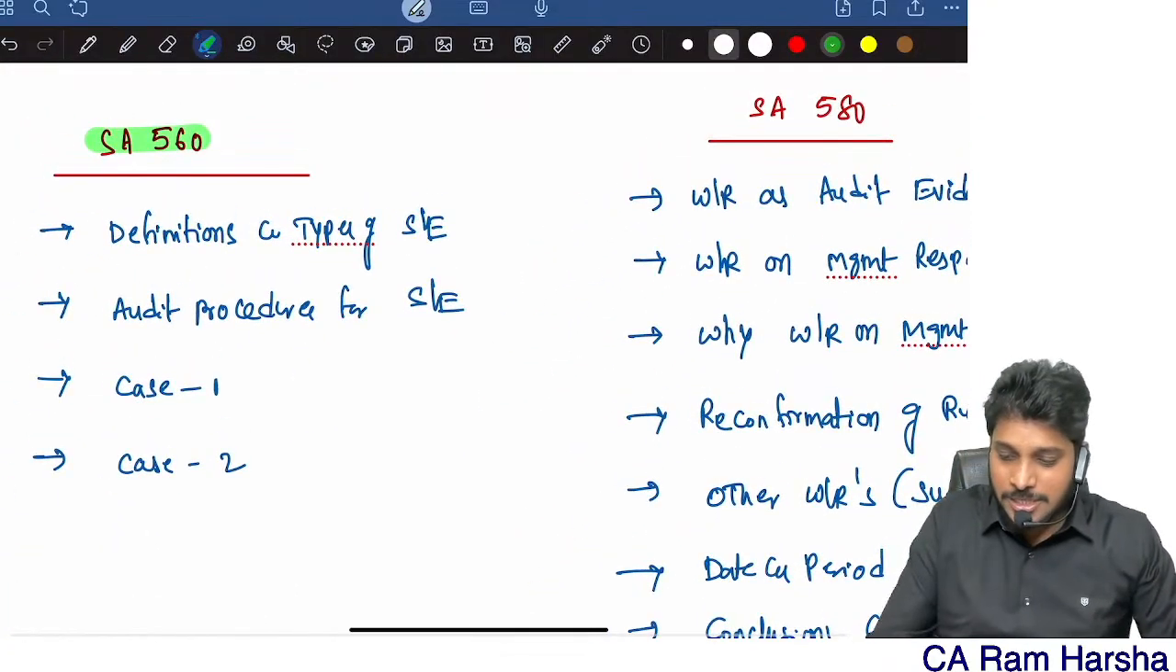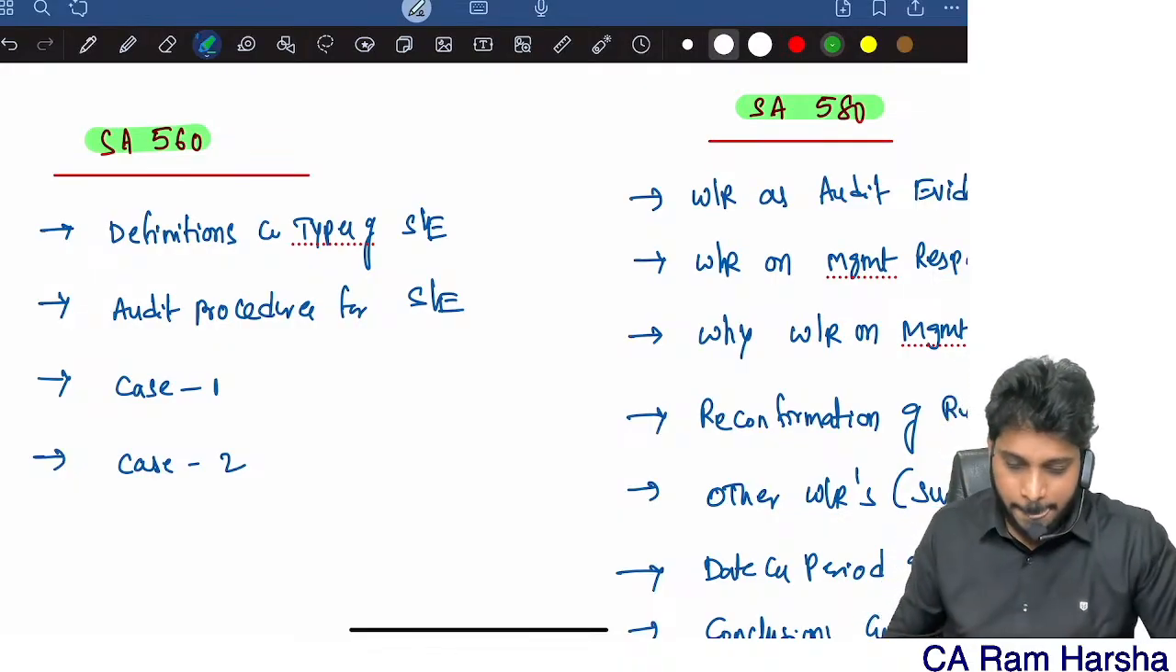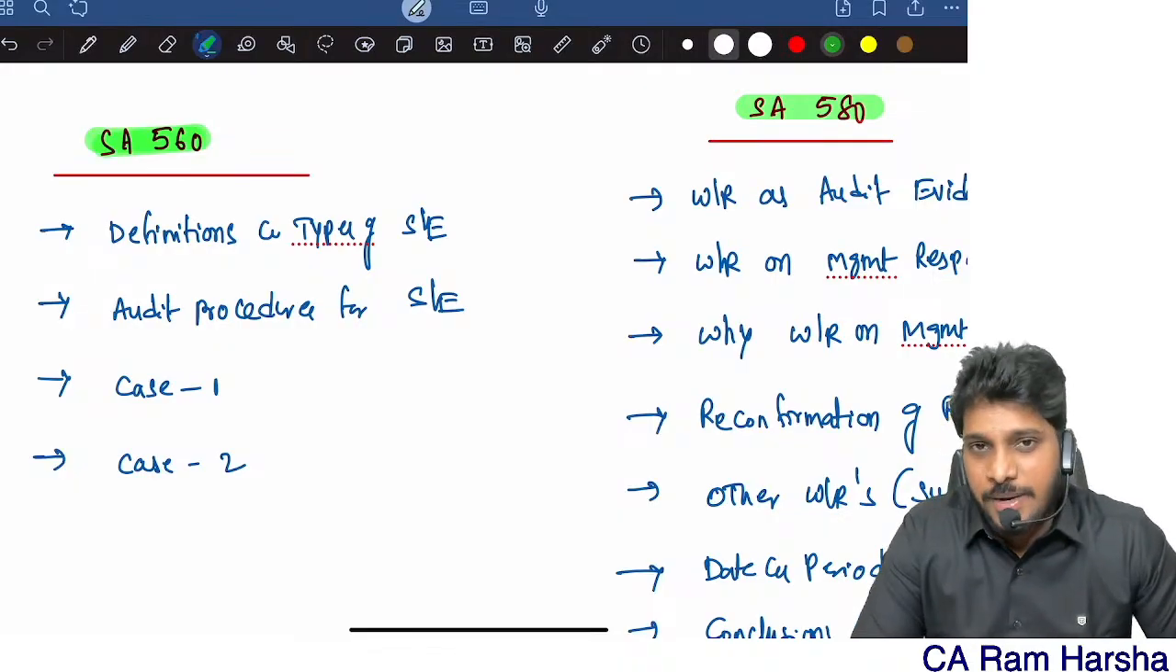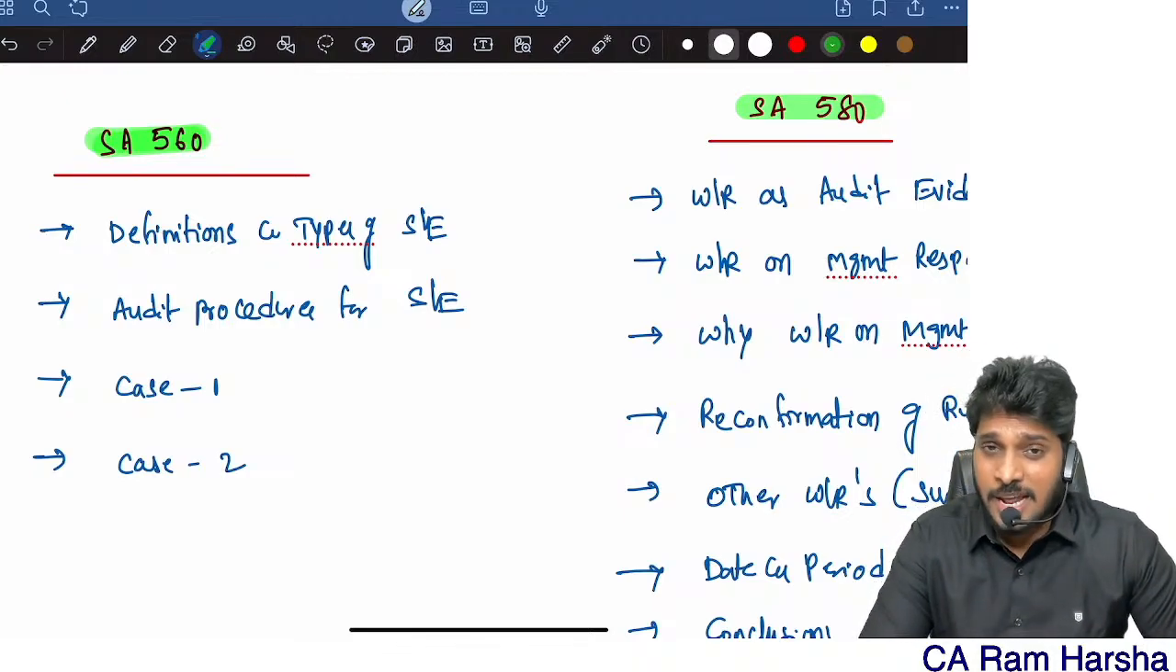Then SA 260, SA 580. If we finish these two, this particular chapter will be over. Now, SA 560, subsequent events. Generally, many students get confused. Subsequent events are those events that occur after the balance sheet date but before the financial statements are approved. That is the accounting standard definition.